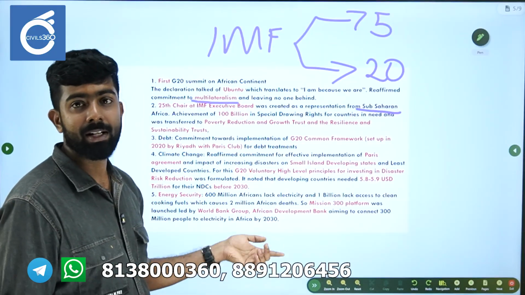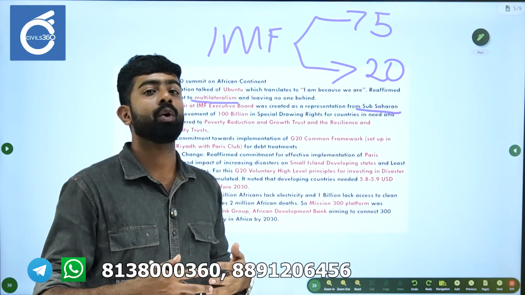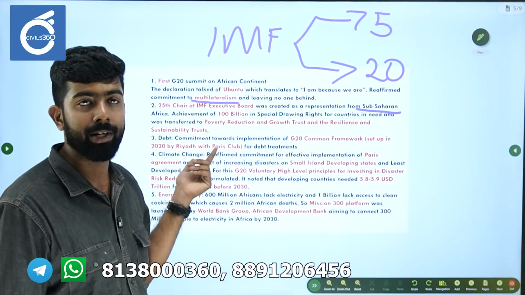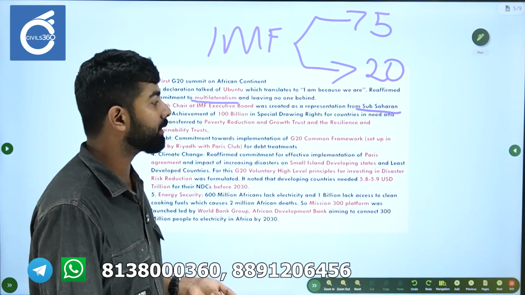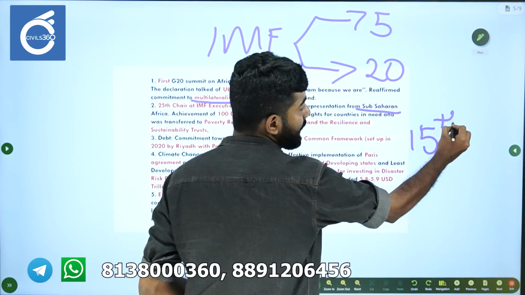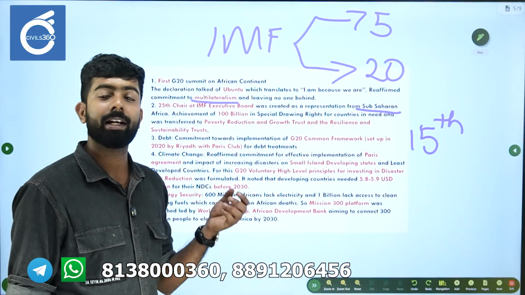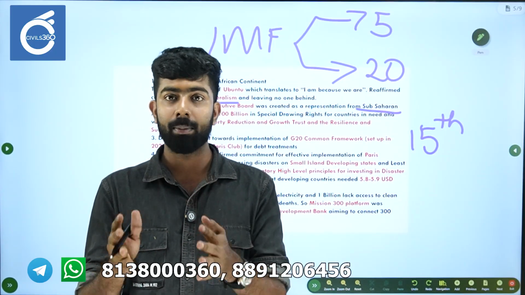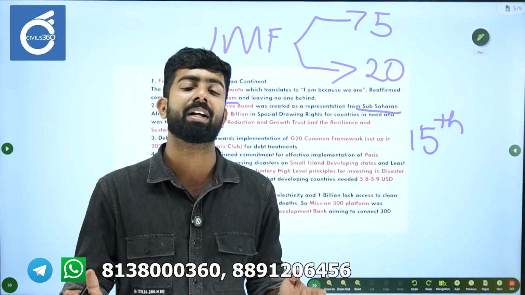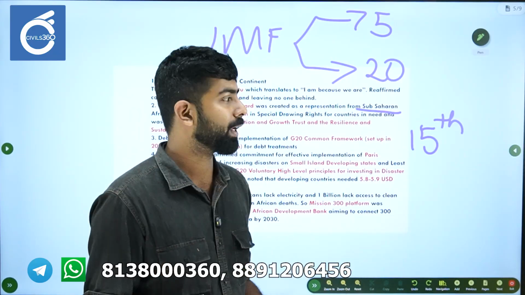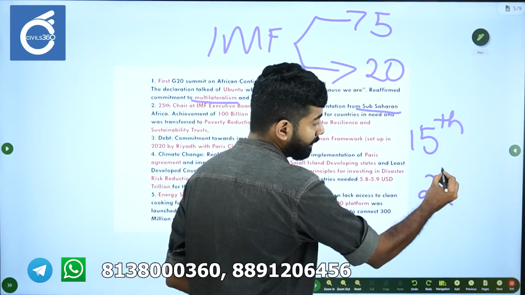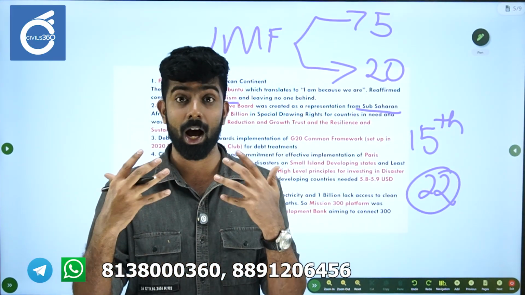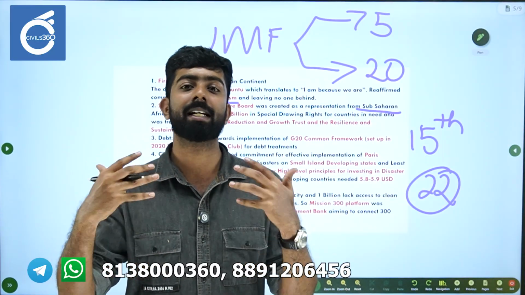So the third important point was regarding debt sustainability. So a common framework, G20 common framework, was actually formulated in Riyadh in 2020. That was back in the 15th G20 summit. In Riyadh they actually created a G20 common framework. So essentially G20 common framework which was established along with the Paris Club, which is a group of creditor nations mainly from the West. Okay, Paris Club, it has 22 members. It is mainly a group of countries that actually give credit. It's a group of large credit giving countries.